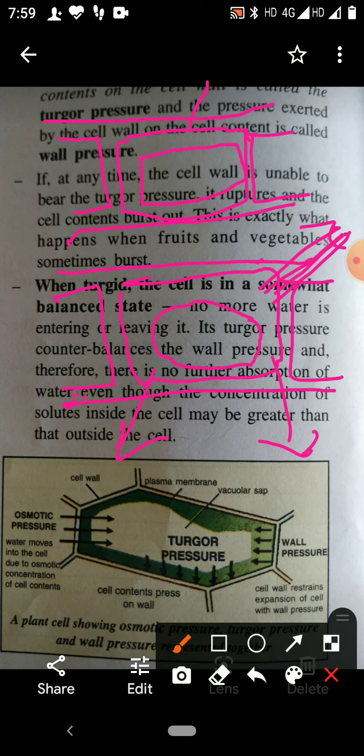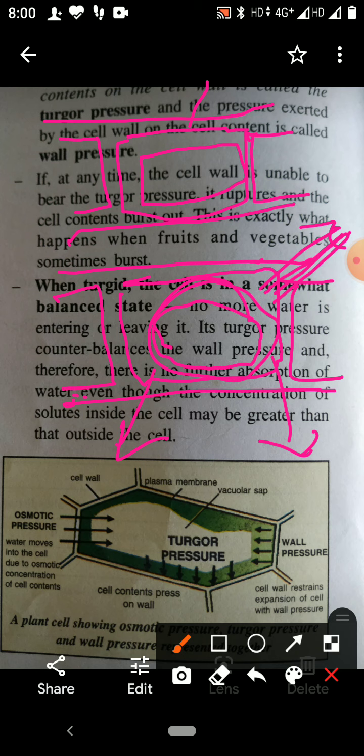And this state of the cell is called flaccid. This condition is called flaccidity. So flaccid, the cell has become limp because the cell is no more tight, because inside the cell the cytoplasm volume has reduced, therefore it is no more tight, it has become limp.